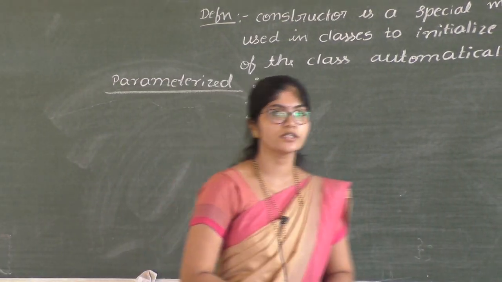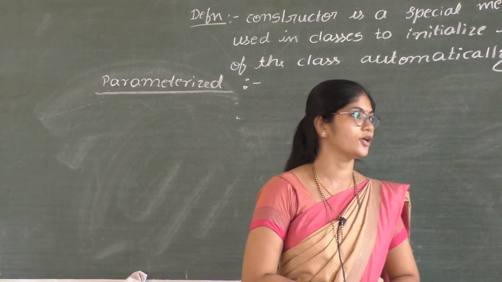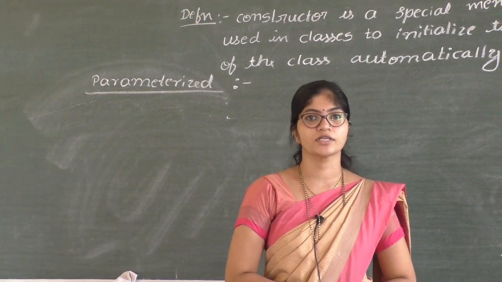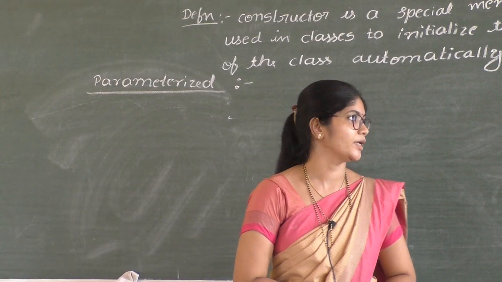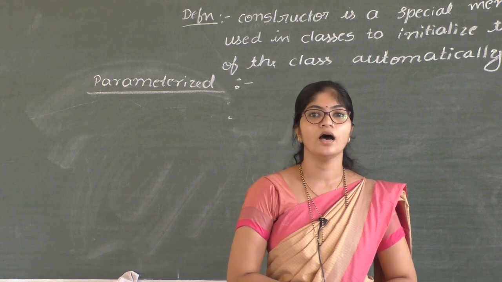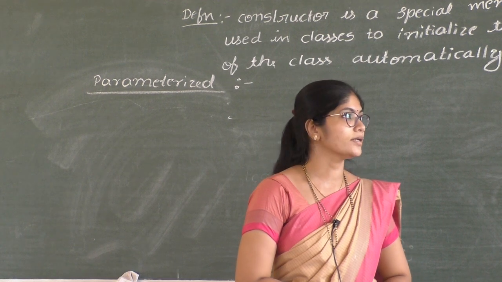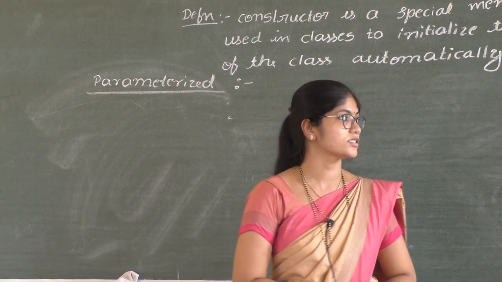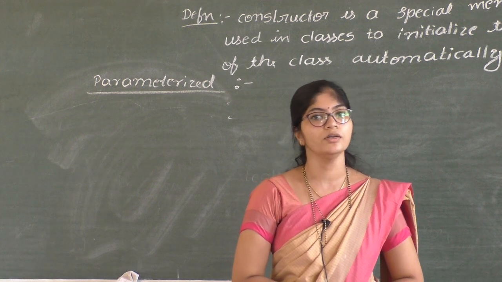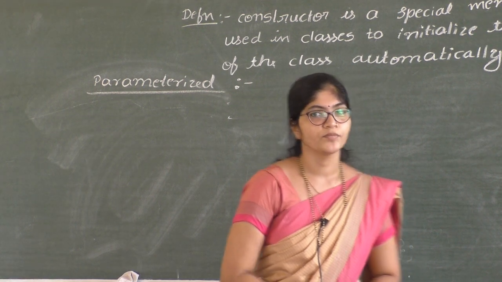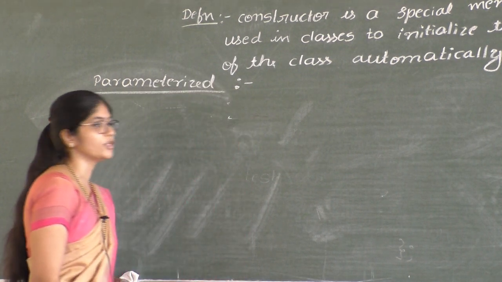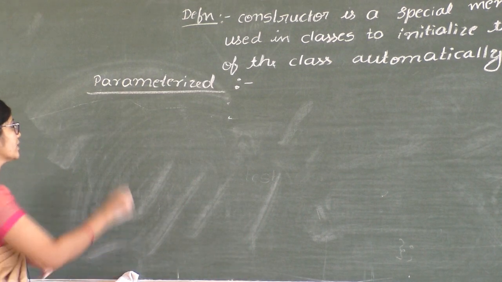So default constructor does not accept any argument. Parameterized constructor is a constructor with the argument. If the constructor accepts argument, then it is parameterized constructor. Constructor with the argument is called parameterized constructor. We shall see the syntax and example of parameterized constructor.